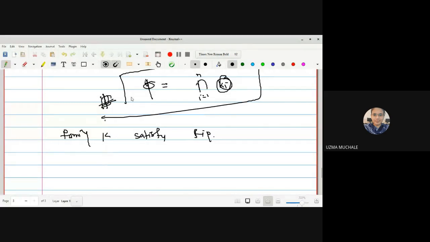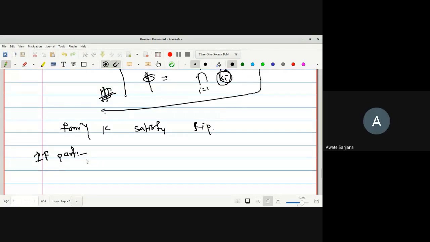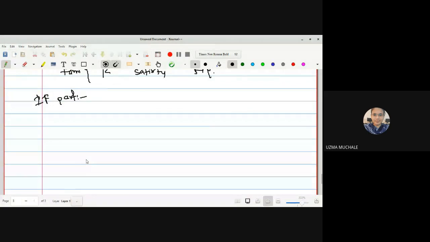Okay, now let us go for the second part, or we can say the if part of this one. Any doubt up to this point? No, ma'am. Okay, see, the definitions are very easy, but the syllabus is vast, so that's why you should remember everything at a time.